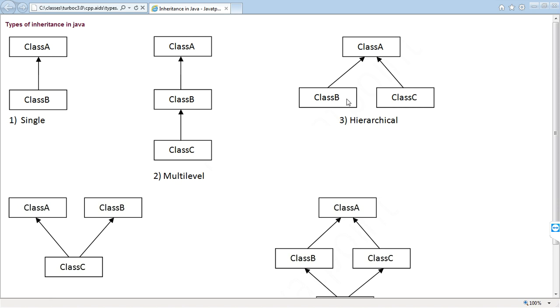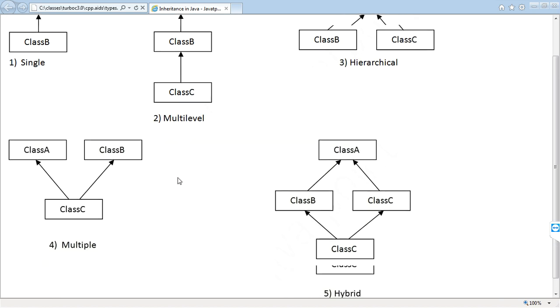Now next, hierarchical inheritance. Here consider B and C as children, and A as the parent. Here we find two children and one parent in hierarchical inheritance. Two children interact with only one parent. It means two derived classes interact with only one base class. Are you clear?